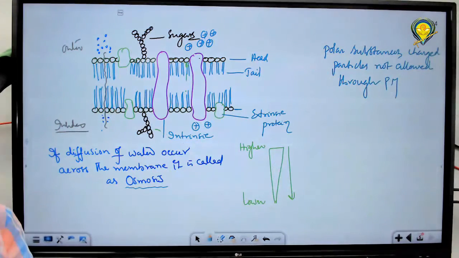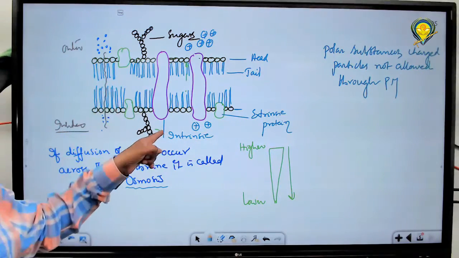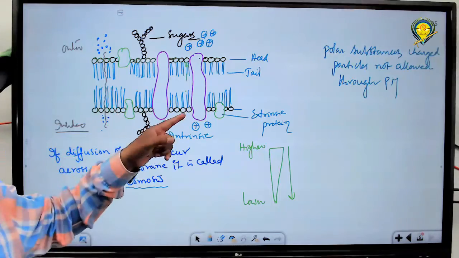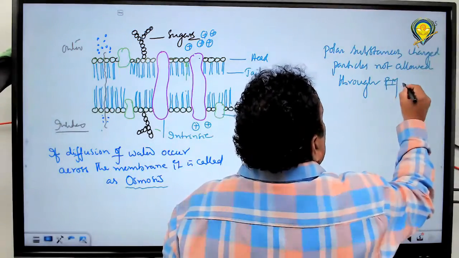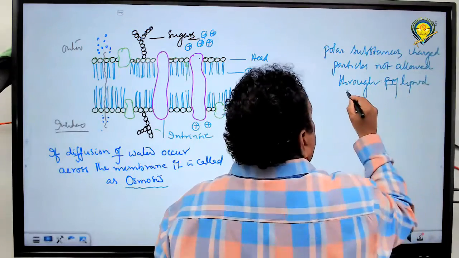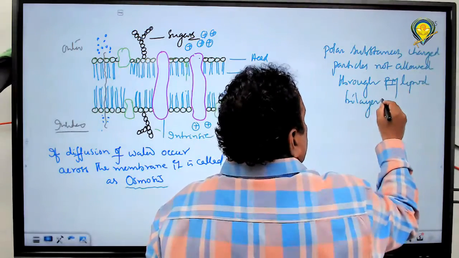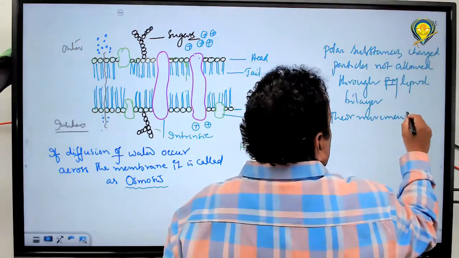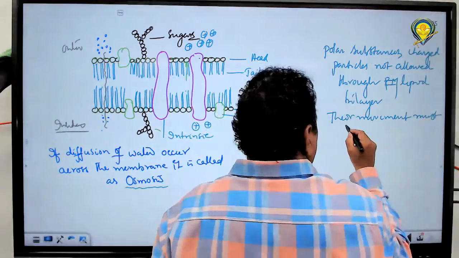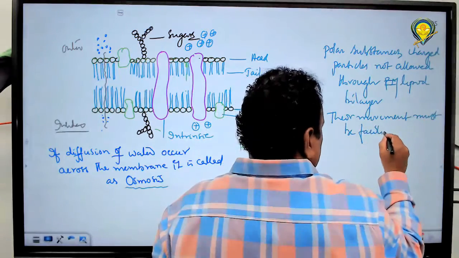Okay, when they are not allowed, their movement must be facilitated. Movement of such ions must be facilitated. They want to go to the other side of the membrane, but the lipid bilayer is not allowing them. Polar substances and charged particles are not allowed through the lipid bilayer. Their movement must be facilitated.